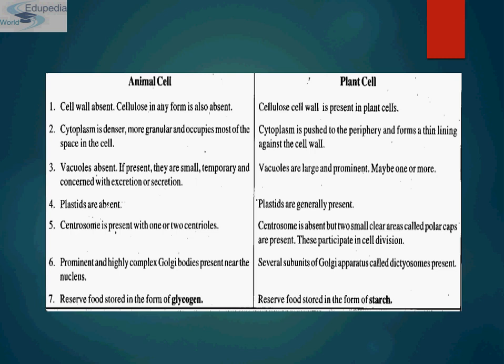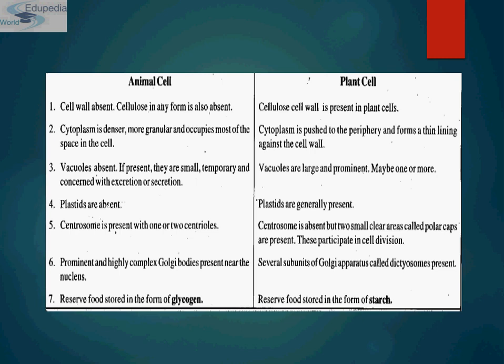Third, plastids or chloroplasts are absent in animal cells, whereas in plant cells they are generally present. Vacuoles are absent, or if they are present, they are very small and temporary, and only concerned with excretion or secretion. Whereas in plant cells, vacuoles are large and prominent, maybe one or more. And in animal cells, a centrosome is present with one or two centrioles. Centrioles are basically meant for cell division, whereas in plant cells the centrosome is absent, but two small clear areas called polar caps are present.